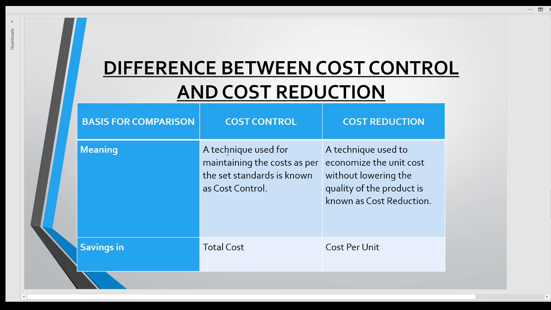Meaning: the technique used for maintaining the cost as per the set standard is known as cost control. Cost reduction, a technique used to economize the unit cost without lowering the quality of the product, is known as cost reduction. Savings: in cost control, total cost; in cost reduction, cost per unit.